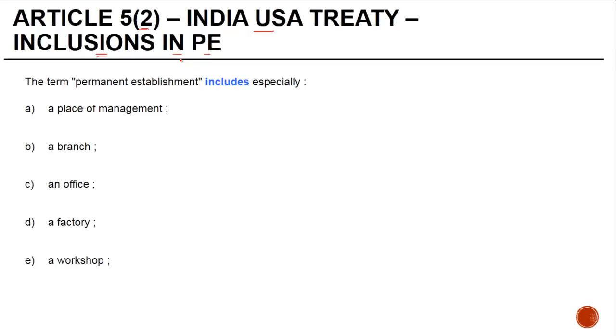Now, even before I discuss this, there is one thing which I want to tell you, which is while these inclusions will be considered in the definition of the PE, they have to possess the characteristics of Article 5, Paragraph 1, which means they have to go through the test of 5.1. If they do not satisfy the conditions there, then even though these might be there, they will still not be construed as a PE. The term permanent establishment includes especially.